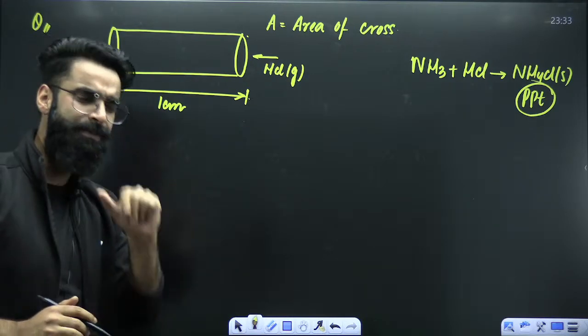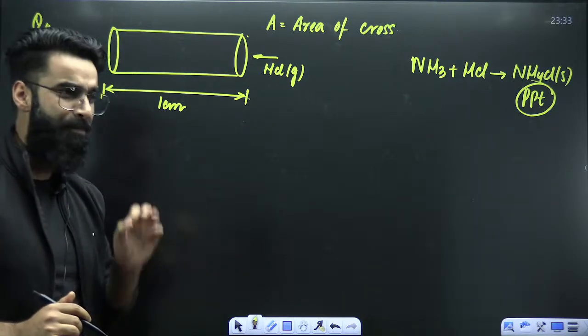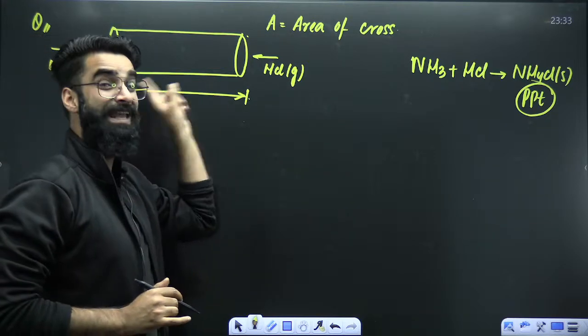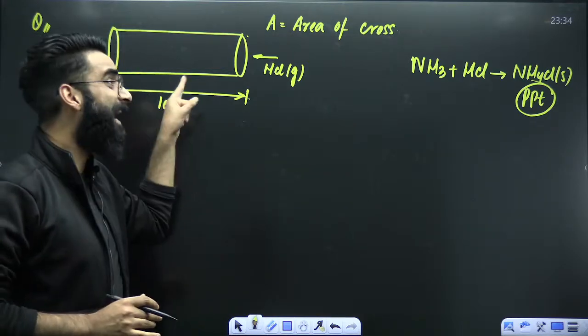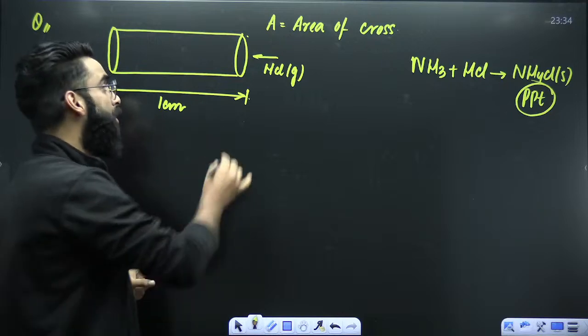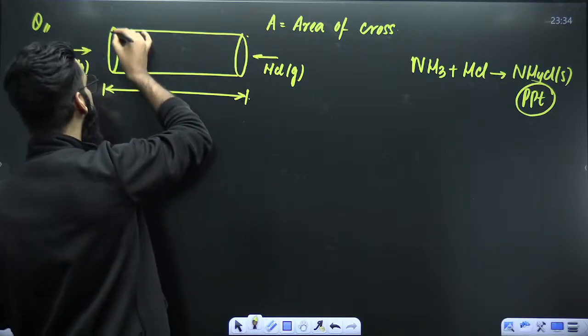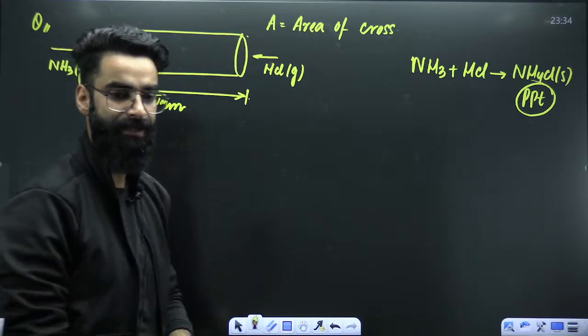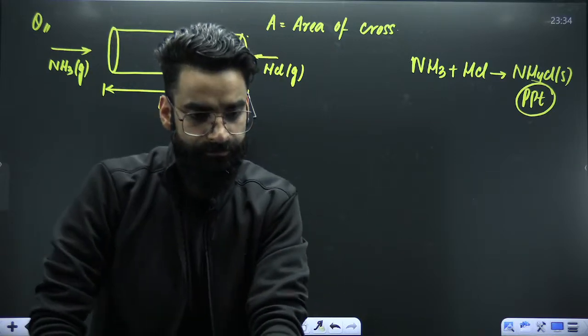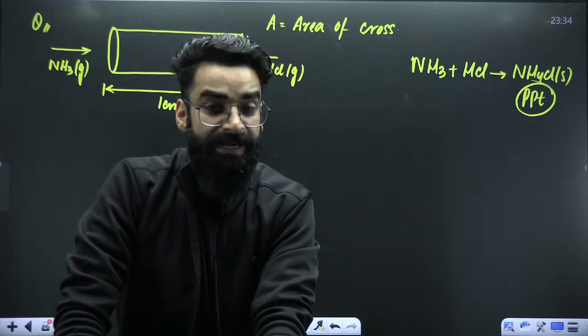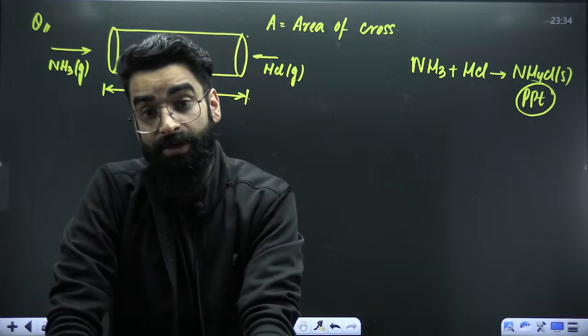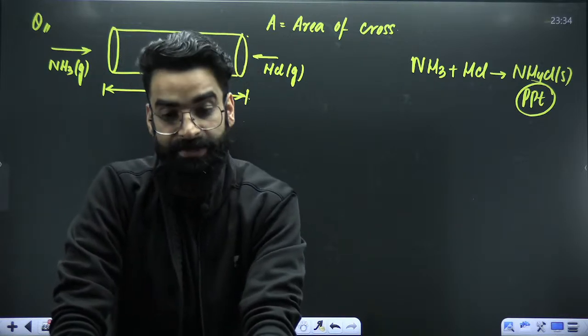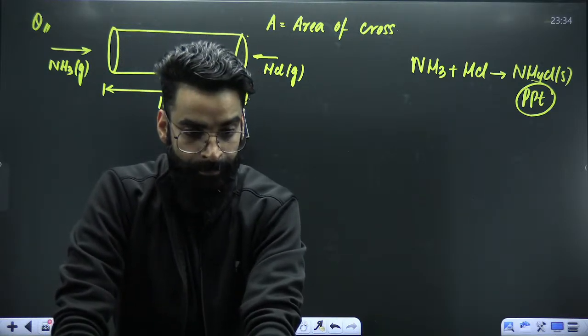Now, people, can you let me know the precipitate which is getting formed inside the container? Will that precipitate be formed closer towards the HCl end or closer towards the NH3 end? First, tell me that. What do you think?